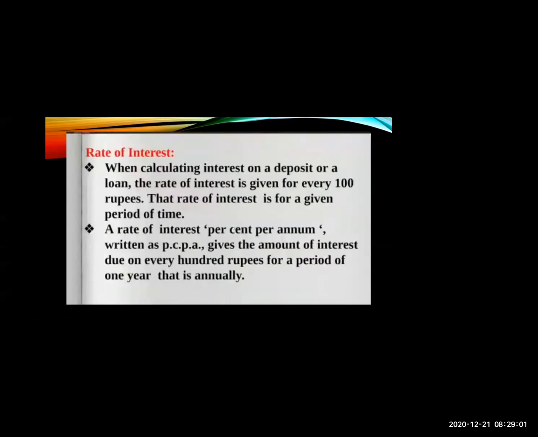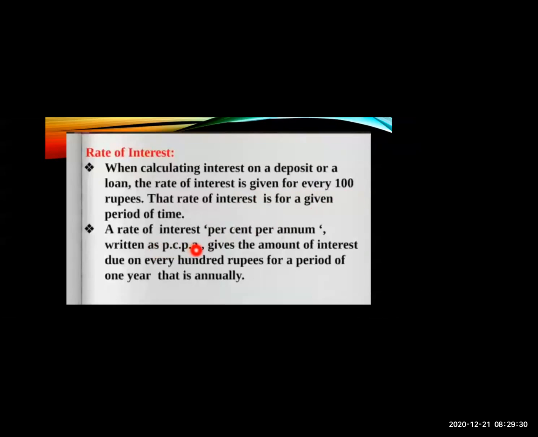Now, the rate of interest. What is the rate of interest? How do we calculate it? See, when calculating interest on a deposit or a loan, the rate of interest is given for every 100 rupees. The rate of interest is for a given period of time. Whenever the interest is calculated, it is given for every 100 rupees, meaning the interest is calculated on every 100 rupees.